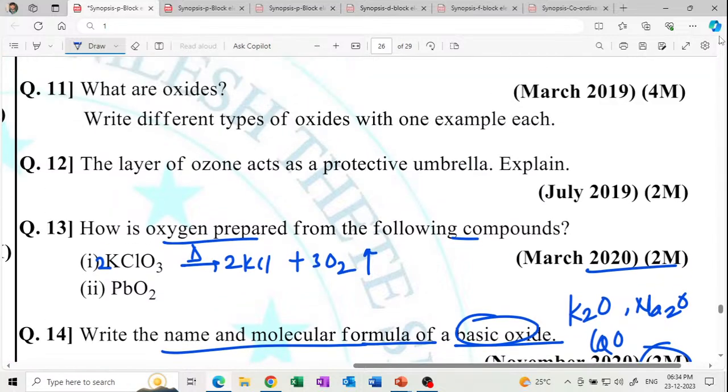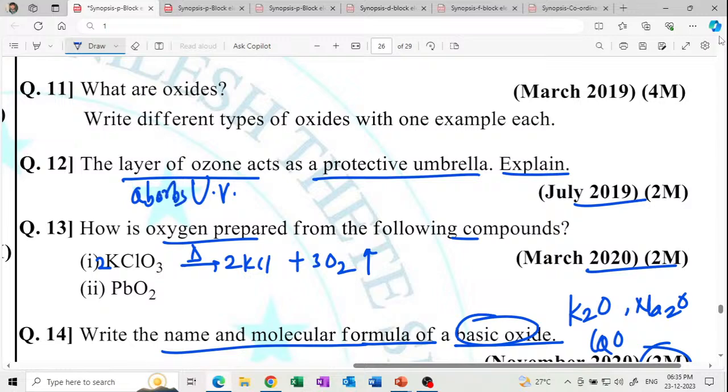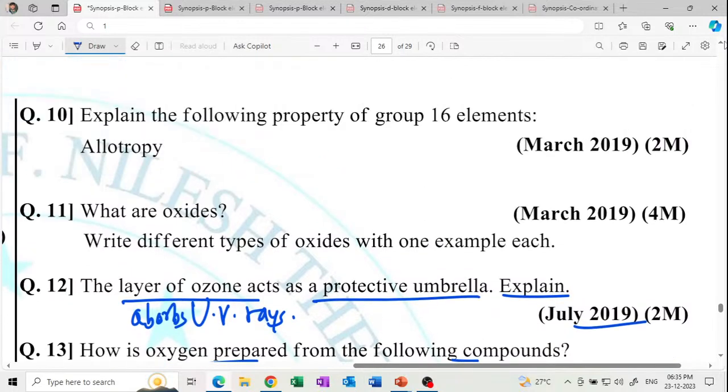The layer of ozone acts as a protective umbrella. Why? Explain. The layer of ozone acts as a protective umbrella because it absorbs the ultraviolet rays from the sun. UV rays absorption. It absorbs UV rays from sunlight.